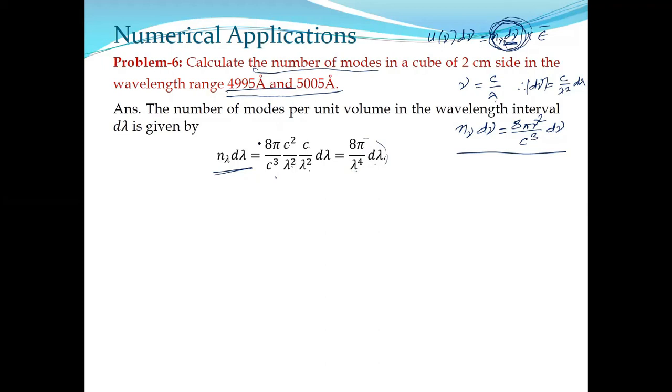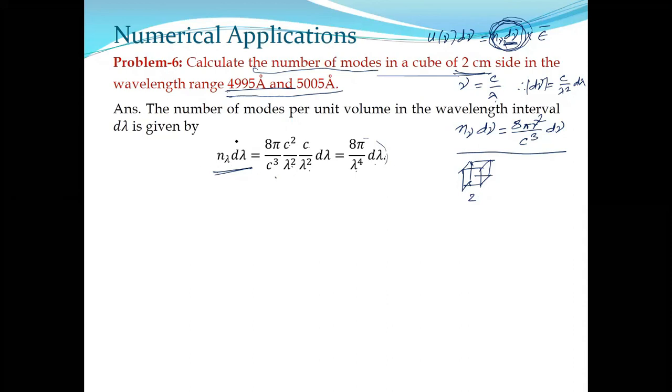The question is to find the total number of modes. This is the number per unit volume, so how will you get the total number? We'll multiply by the volume. One side of the cube is supplied, which is 2 centimeter, so we can estimate the total volume of this cube. We multiply it with n lambda d lambda and get the total number of modes, not per unit volume. But the problem lies in finding the number of modes within this range. How will you estimate within this range?